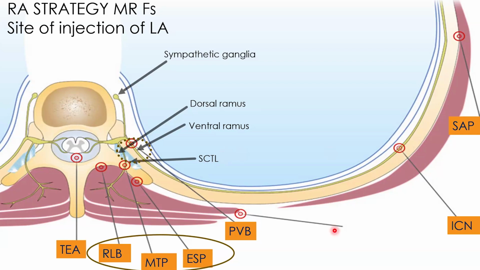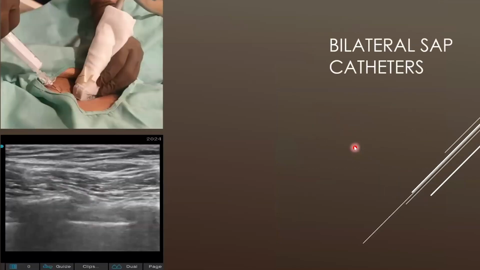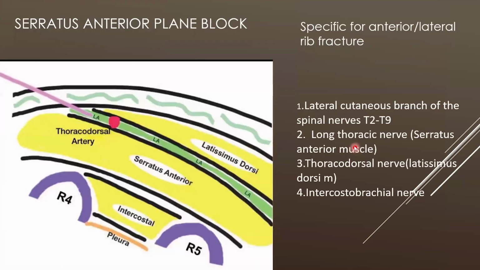Now, can you just elaborate how you do it, in what position you do it, what would be the ergonomics, and in case you have bilateral rib fractures, would you go for bilateral SAP blocks? Would you do a single shot block or would you go for catheter techniques? So all these things, can you just elaborate? Yes. So we have done one bilateral SAP catheter. I have a slide for it. May I show the slide also? Yes. Now let us see what exactly you mean by serratus anterior plane block.